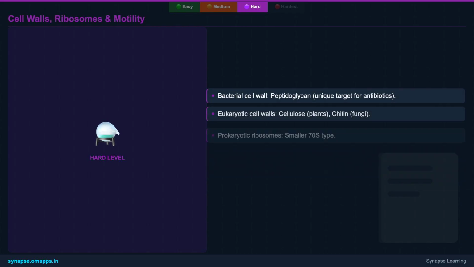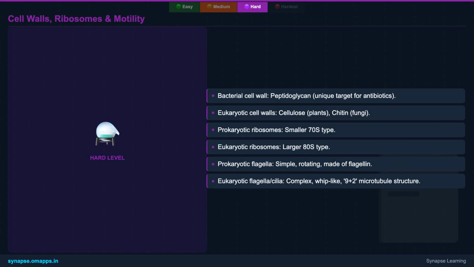Continuing our hard-level analysis, we explore the distinct compositions of cell walls. Bacterial prokaryotes have peptidoglycan walls, a unique target for antibiotics, while archaea have different structures.